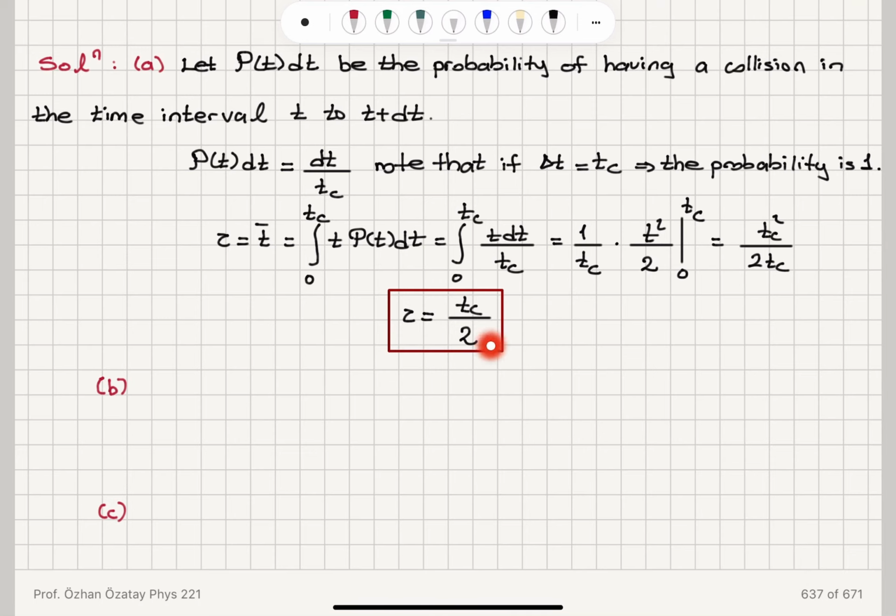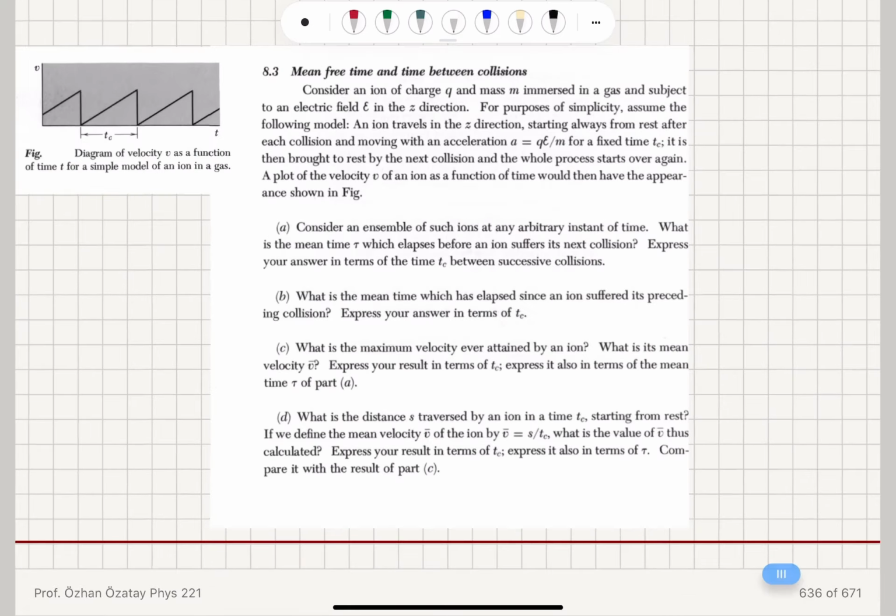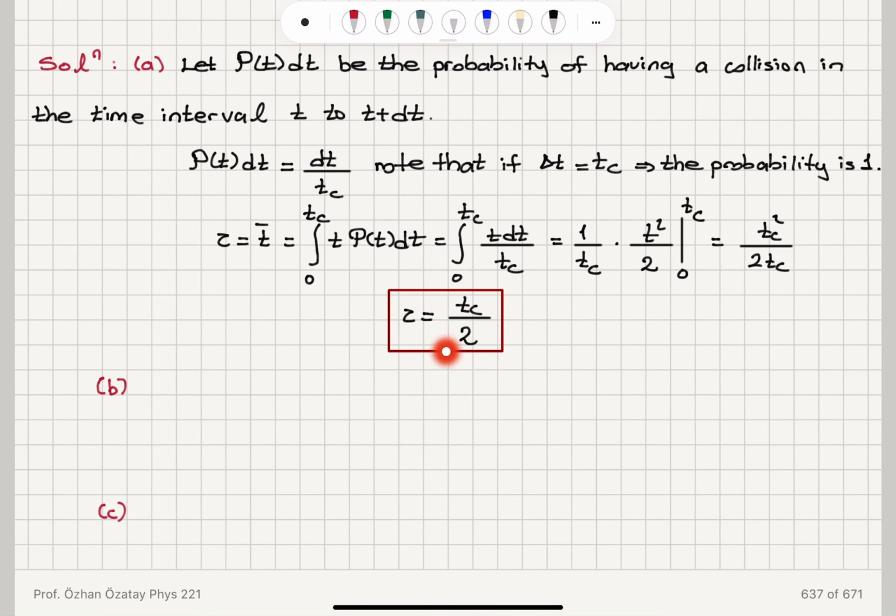So the time I have to wait, the mean time I have to wait, starting at an arbitrary instant of time t, before the ion suffers its next collision, is the collision time tc divided by 2.